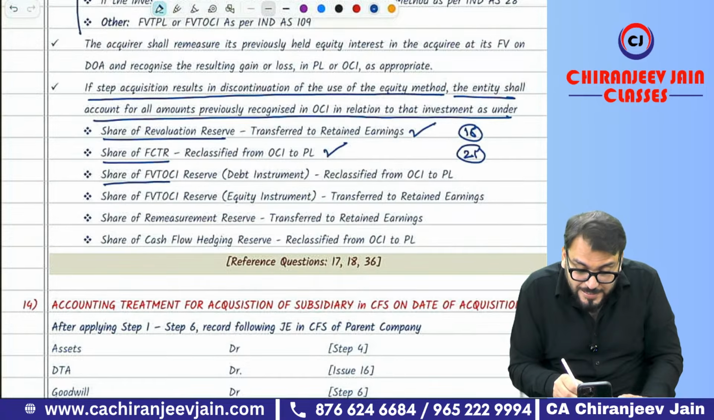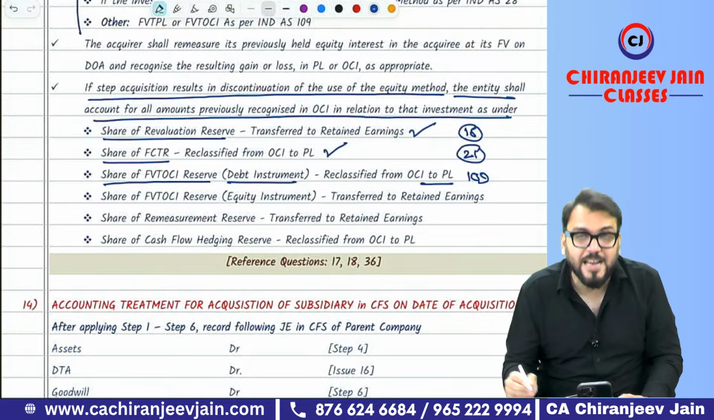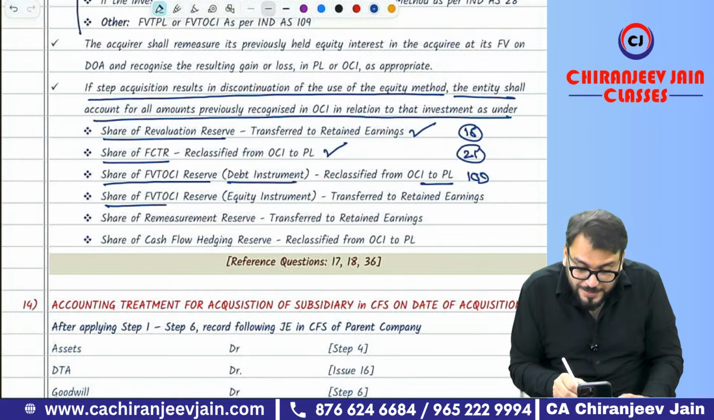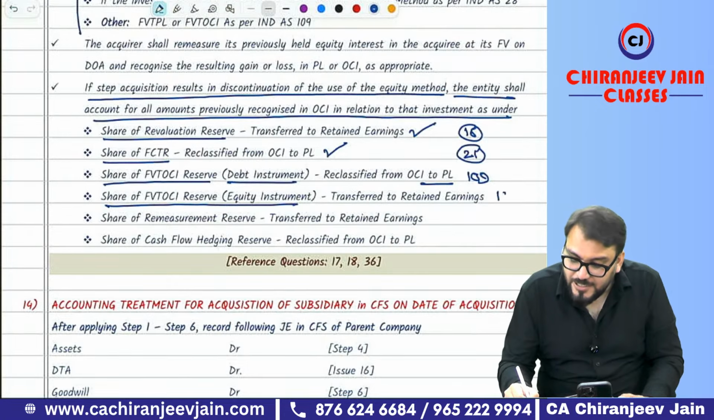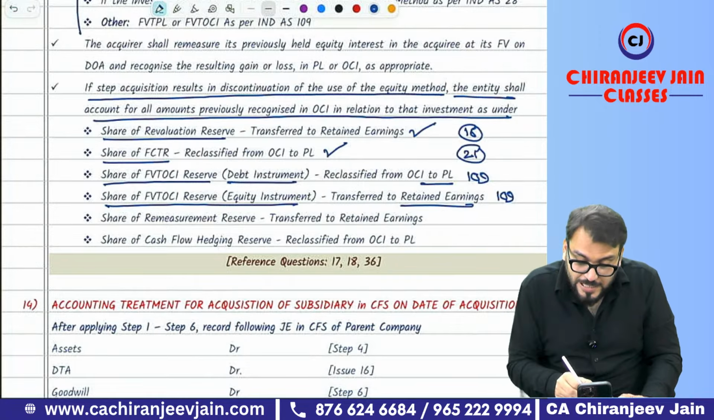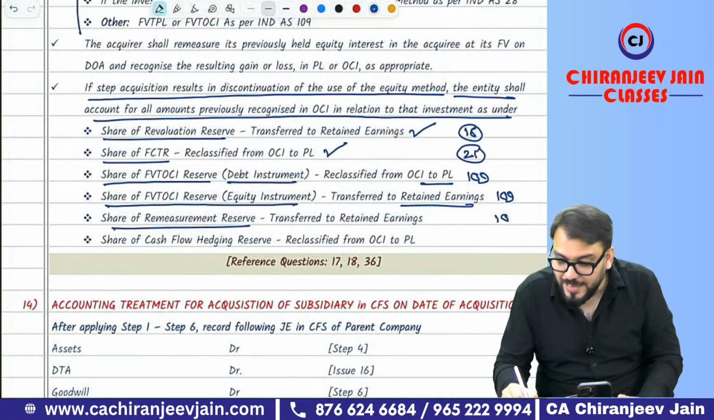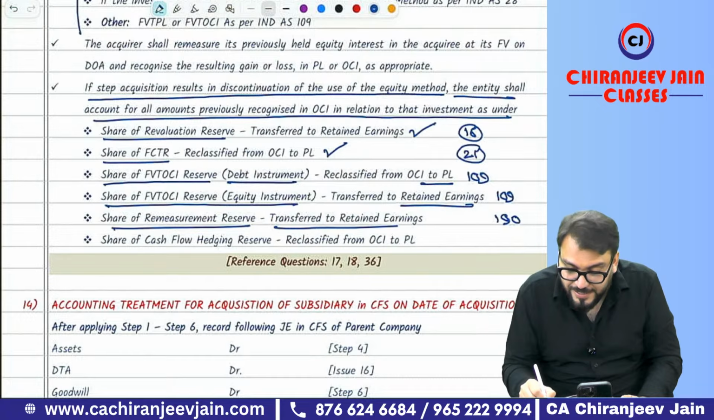Share of FVTOCI reserve for debt instrument, as per Ind AS 109, will be recycled to PL. Share of FVTOCI reserve for equity instrument, as per Ind AS 109, will be transferred directly to retained earnings. Share of remeasurement reserve as per Ind AS 19, if you remember, we have done it, will never be recycled, so it will be transferred to retained earnings.